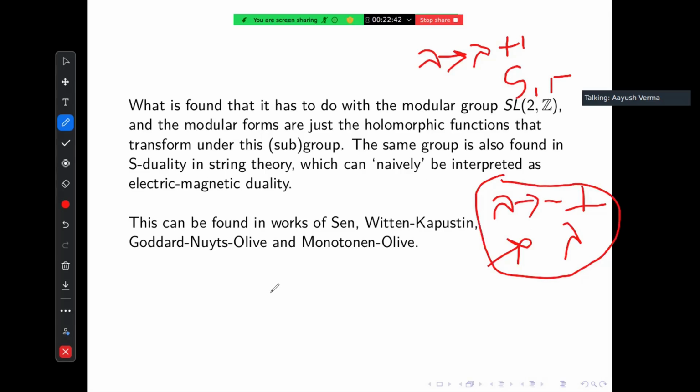SL2Z is called the modular group for many reasons. And it is very relevant in all of these explorations of, let's say, electric-magnetic dualities or even anyon duality, which is some sort of SL2Z in such a manner. And this was shown by all of these people. But U-duality, on the other hand, is different. I have not studied it. Actually, I have not found any mathematical implication of it. Maybe there are, of course, there must be.